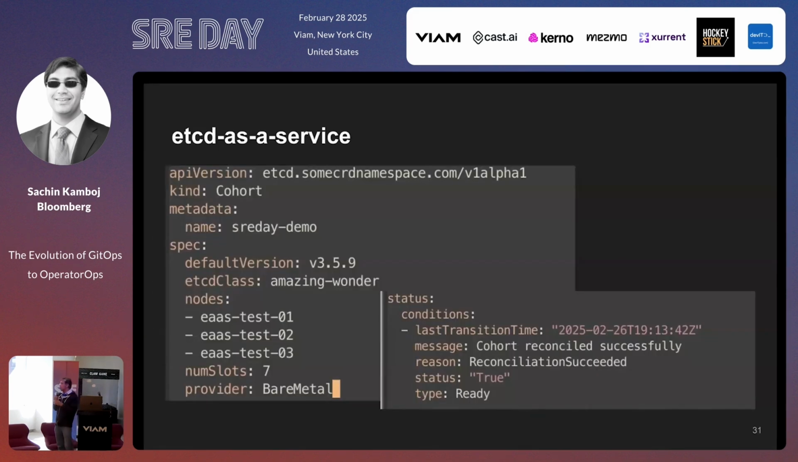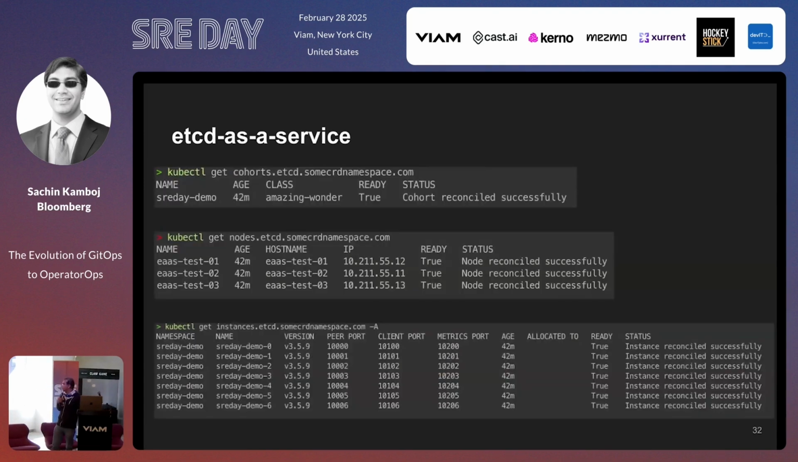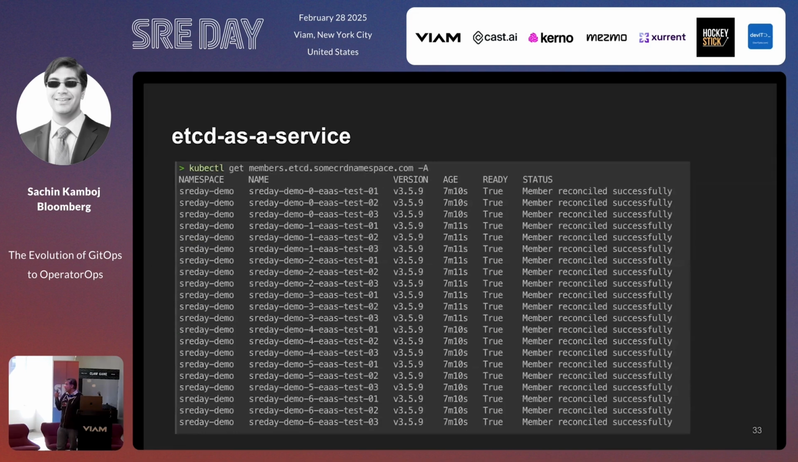Okay, so how do we get etcd as a service? The biggest way we do it is, again, back to infrastructure as code or declaration. We have a CRD or a CR. We specify, I want an etcd with this version, I want this set of nodes, I want X slots. I apply that to some magic pipeline or an operator, and I get back a status. And in this example, we can see we have a cohort, which let's say reconciled successfully. It consists of 3 nodes. The nodes are made up of 7 instances, and the 7 instances are made up of a whole bunch of members.